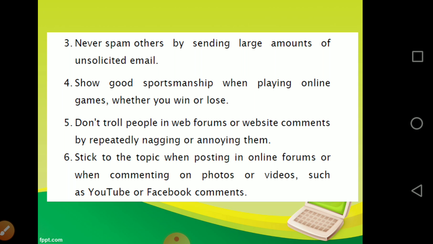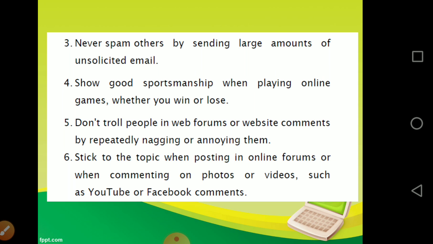Another one is never spam others by sending a large amount of unsolicited email. If there is no use of the email, please don't keep sending it continuously to another person. Show good sportsmanship while playing online games, whether you win or lose, and don't cheat online. Don't troll people in web forums or website comments by repeatedly nagging or annoying them. Do not make fun of other people online.